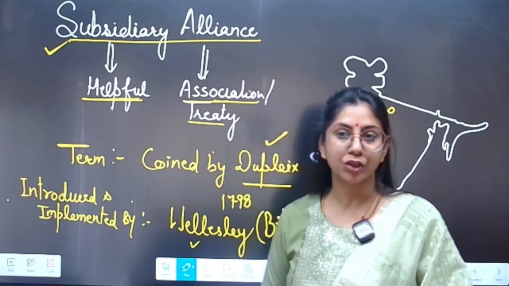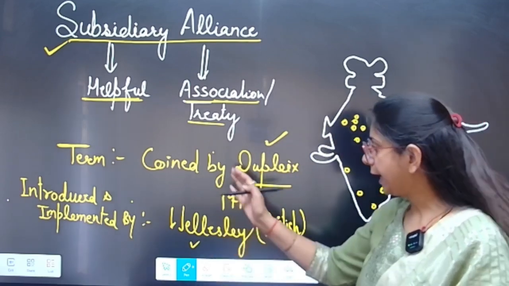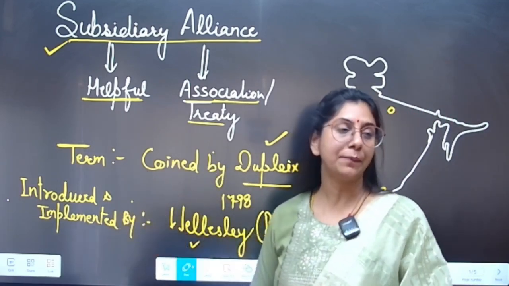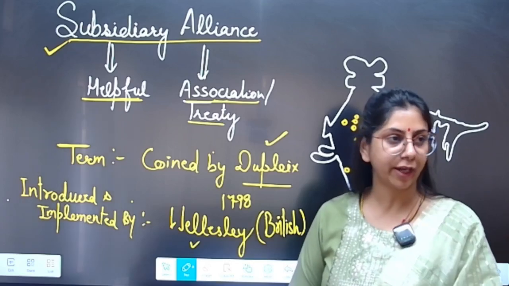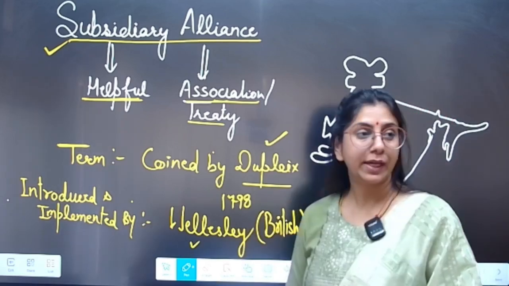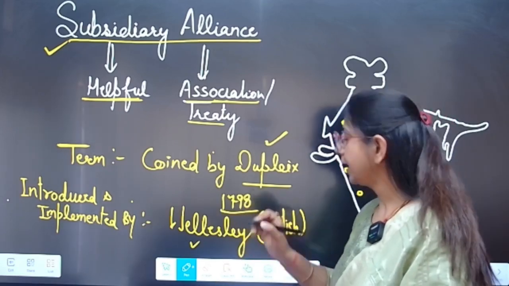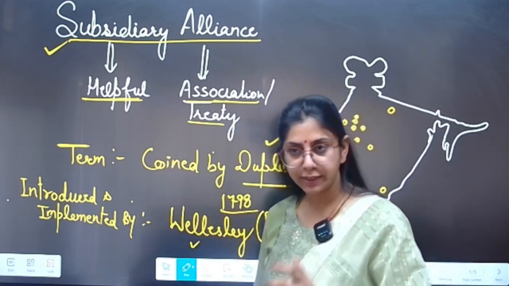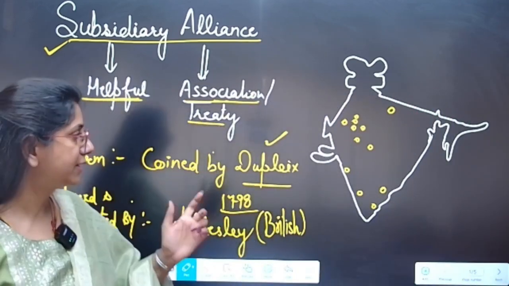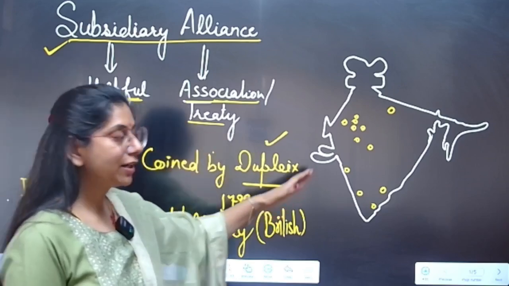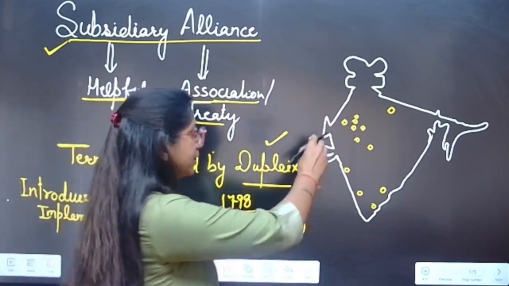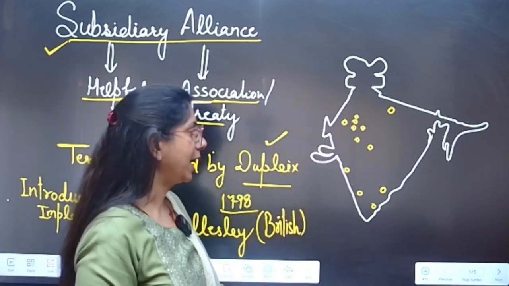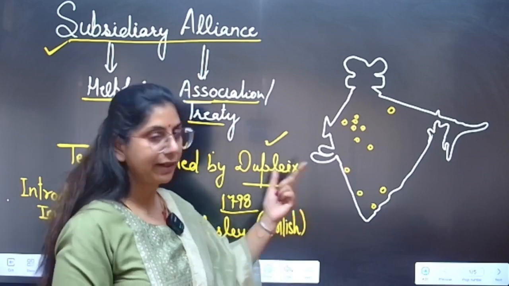Dupleix was the French governor, but it was introduced or implemented in Indian politics by Lord Wellesley in 1798. Governor General Wellesley introduced this in Indian politics in 1798, and here there is a map and various centers are located over this map, and we will discuss these centers later.